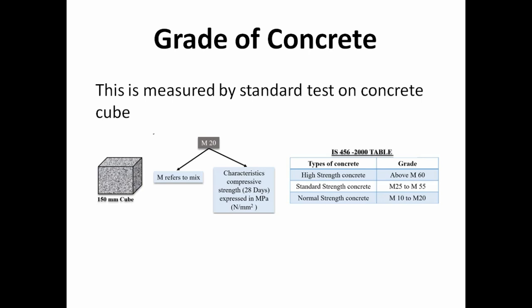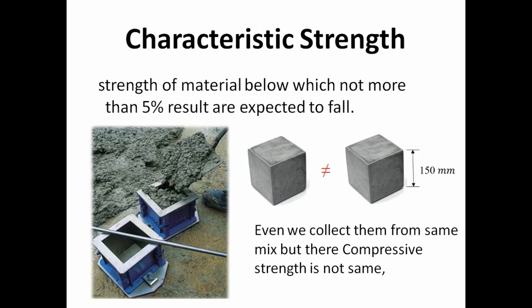IS code divides the grade of concrete into three forms. We can easily divide the concrete into different grades, but when we are going to perform an experiment, suppose we have prepared a design mix and we make concrete cubes of 150 mm. The point is that if we prepare a lot of concrete, even if we collect them from the same mix, their compressive strength is not the same. Now, the problem arises how we define the strength of concrete. We use the concept of characteristic strength. It is defined as the strength of material below which not more than 5% of results are expected to fail.